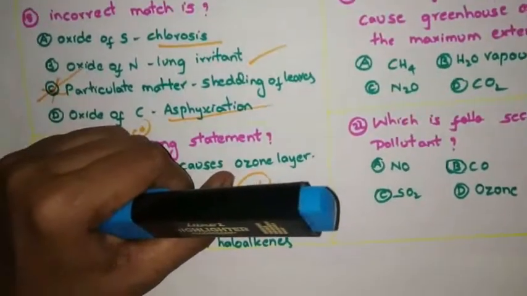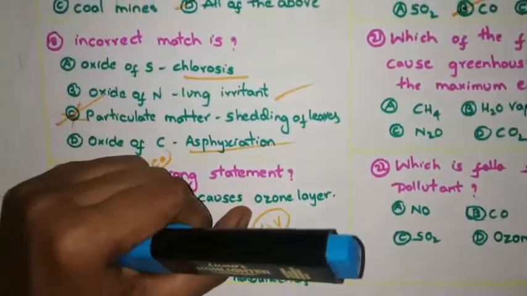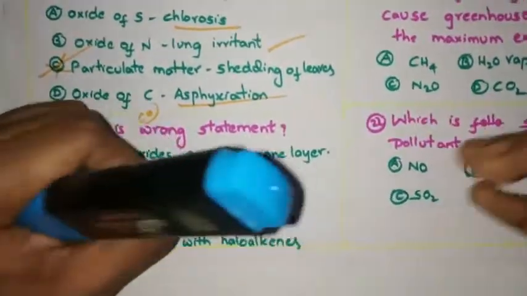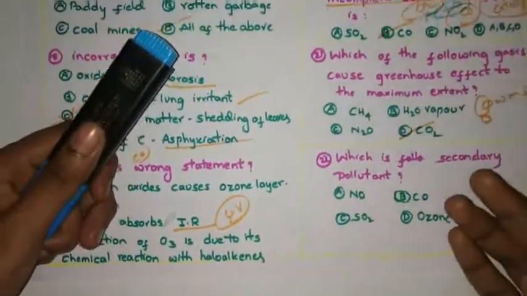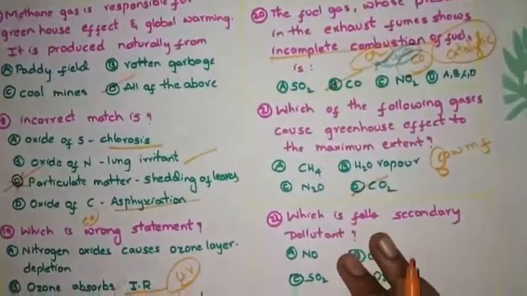In that, carbon dioxide contribution is more. Okay, this will trap the heat more. That's why carbon dioxide causes the maximum extent of a greenhouse effect.